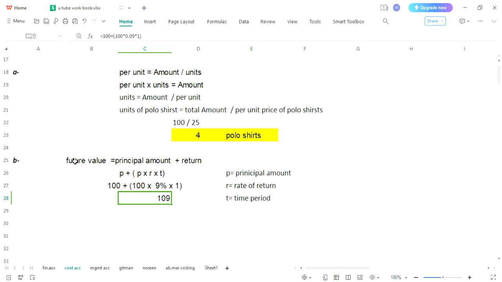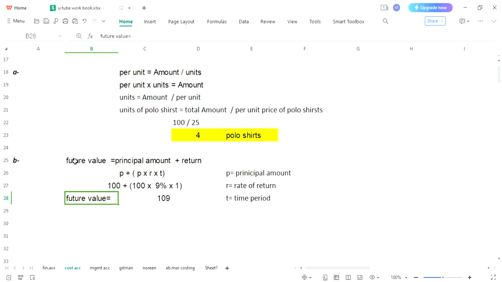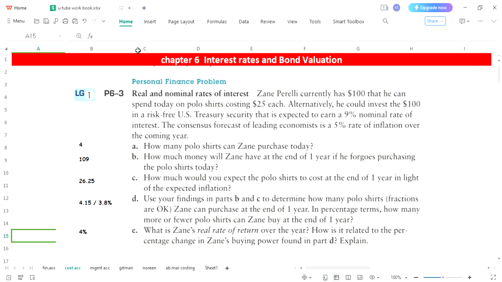This is the second answer we have calculated, and it may be called future value. Second answer is completed. Let's mark it as done. Okay, let's see what C part is saying to us. How much would you expect polo shirt to cost at the end of 1 year in light of expected inflation? Come over here. The consensus forecast of leading economists is a 5% rate of inflation.